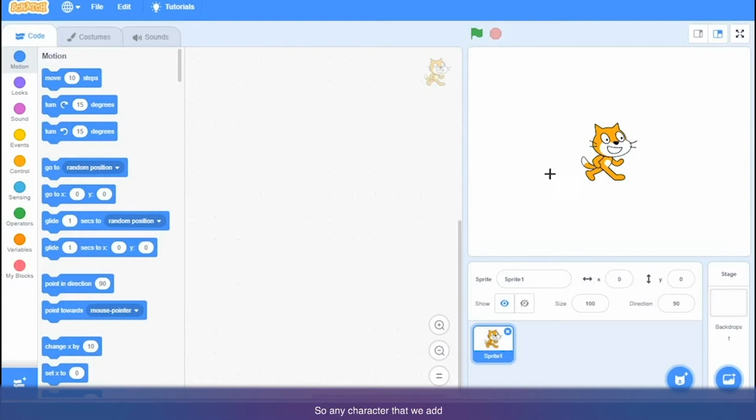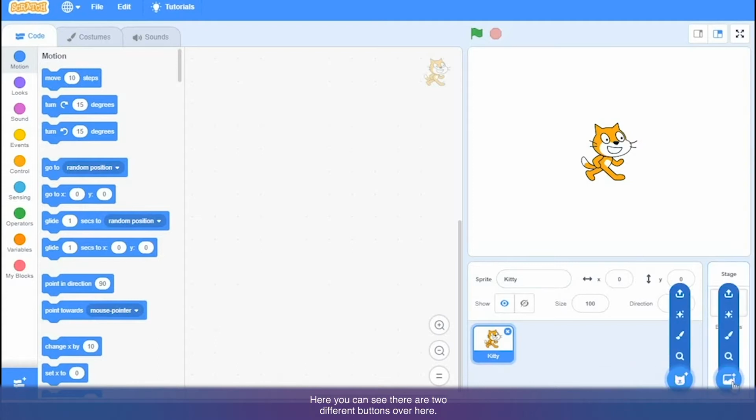Any character that we add when we are making a game or story or animation, we are going to call that character a sprite. You can give any name to your sprite. So here instead of Sprite1, I can write the name of this cat as Kitty. You can type it and then press enter. And now you can see the sprite name is Kitty over here.